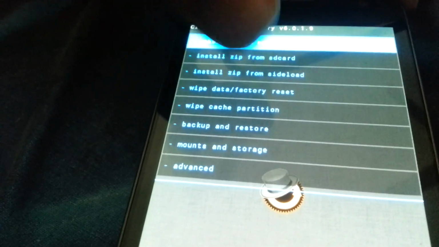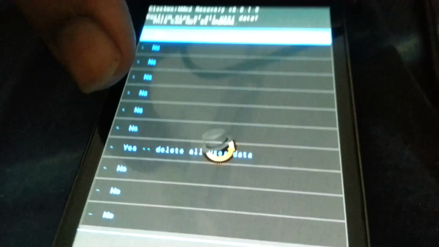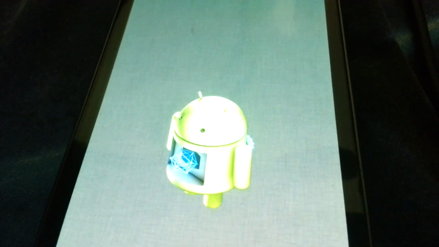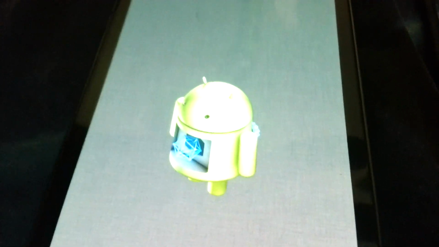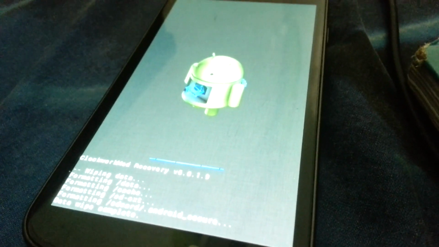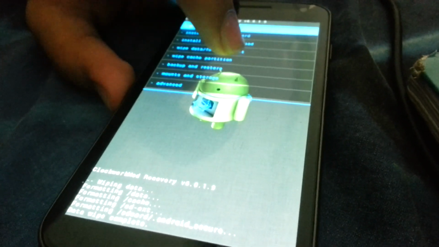So now you need to go ahead and wipe data, factory reset. Make sure that you have all your backups. It's pretty funny because Torque recovery wipes data much faster.